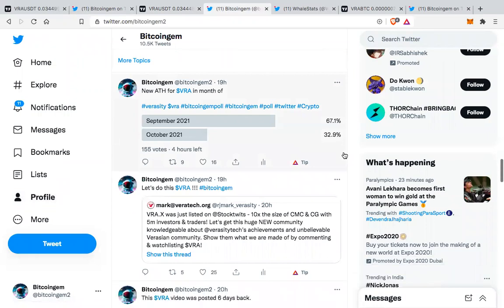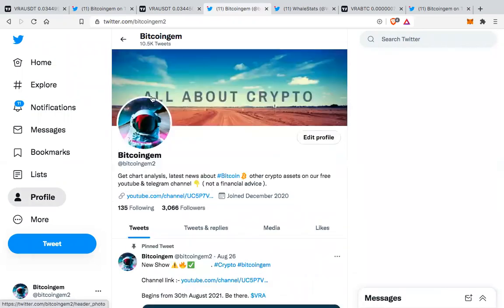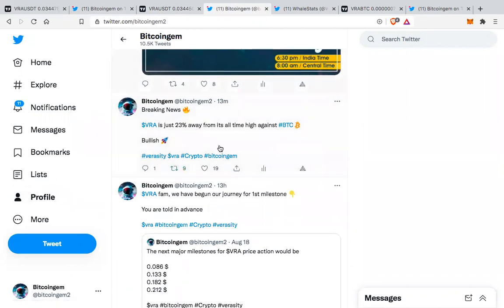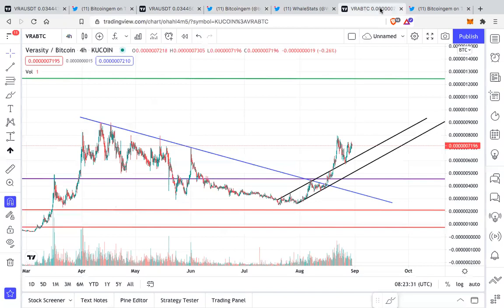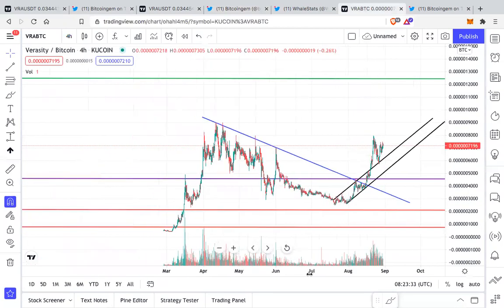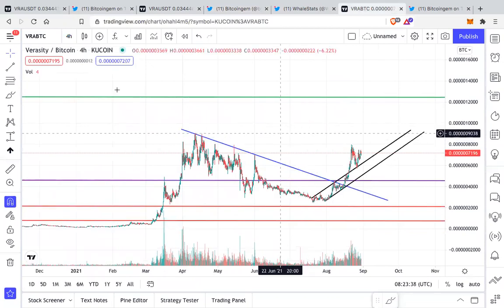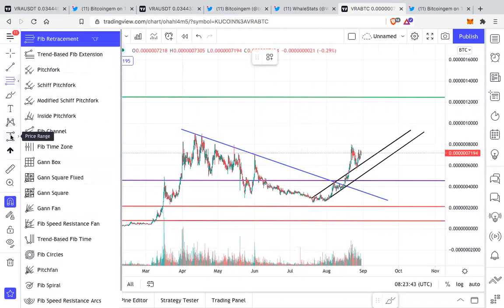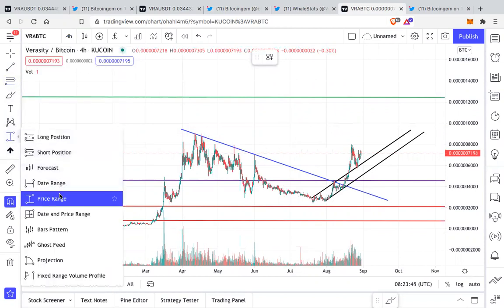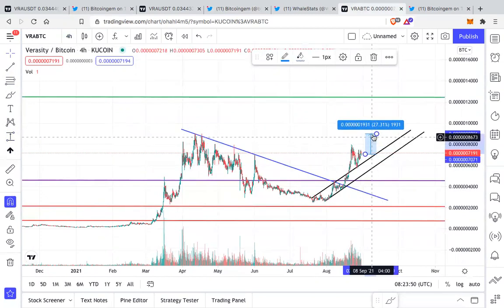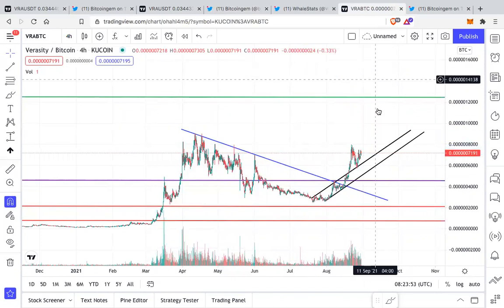Especially we are about to reach a new all-time high for VRA in the Bitcoin pair. I had just tweeted this 13 minutes back. And this is the Bitcoin chart, VRA Bitcoin chart. And this was the previous all-time high. And we are just 23% away from a new all-time high. Look at this. We're just 23% away. So this is amazing, amazing news.